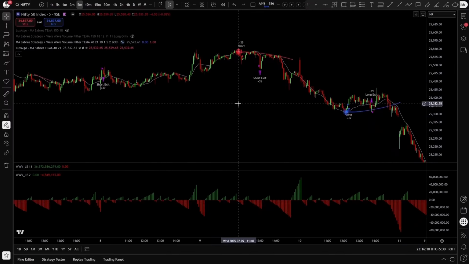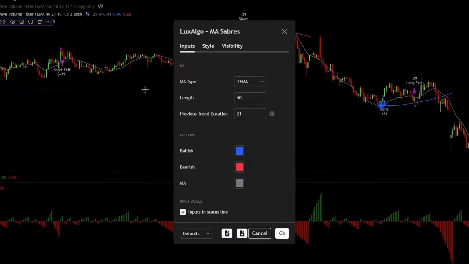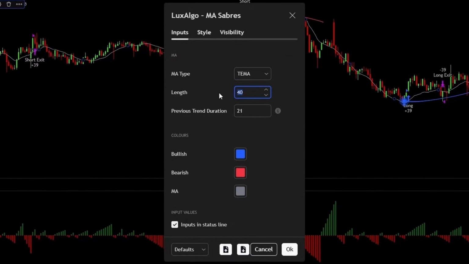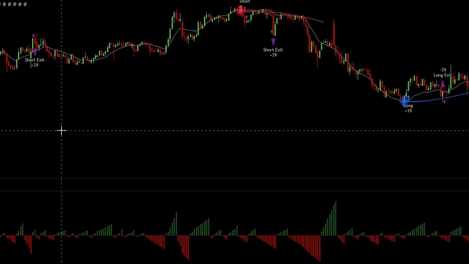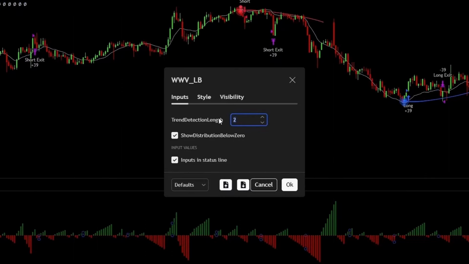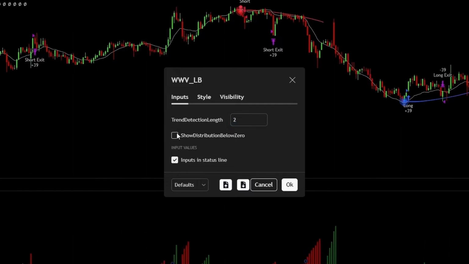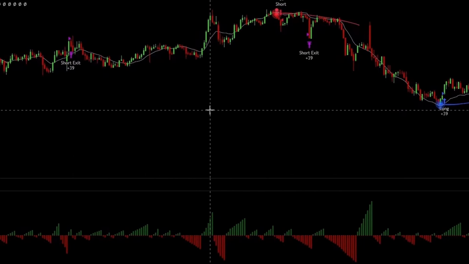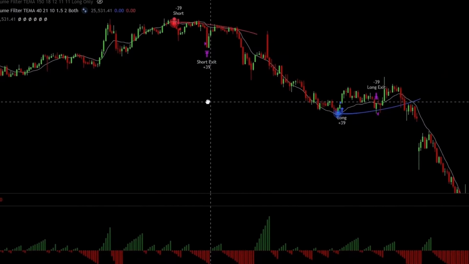Now with that out of the way, let's see the parameter settings recommended by the creator of the strategy. First open up the MA Sabres by LuxAlgo and make sure to set the length to 40 and the previous trend duration to 21. After that, open up the Weiss Wave Volume and make sure that its trend detection length is set to 2. Also, tick this box right here, this way it will be easier to see the green and red bars. And now let's see the entry and exit rules of this strategy.